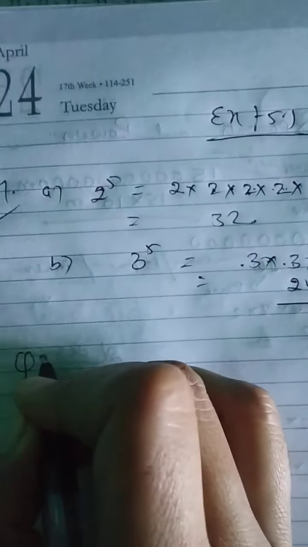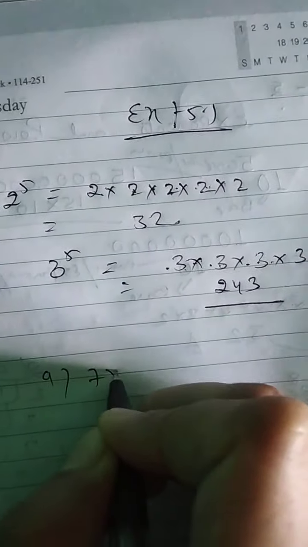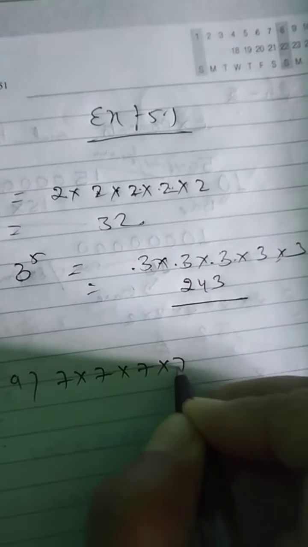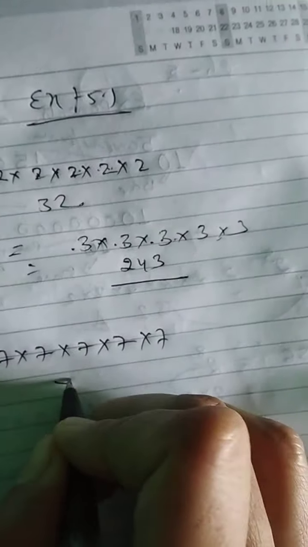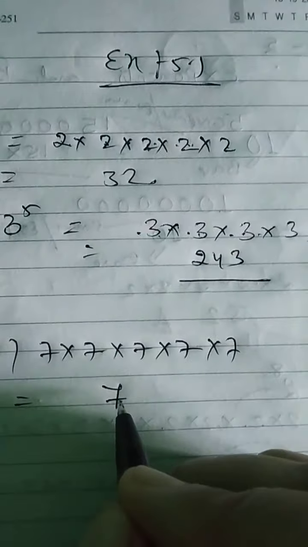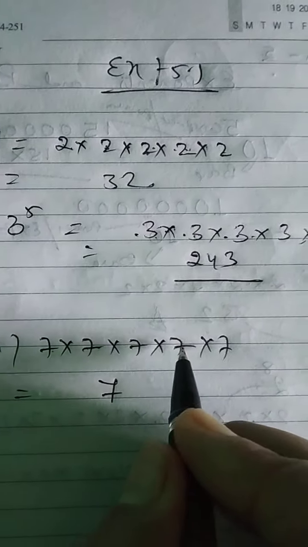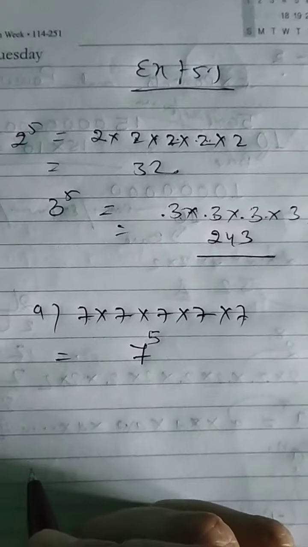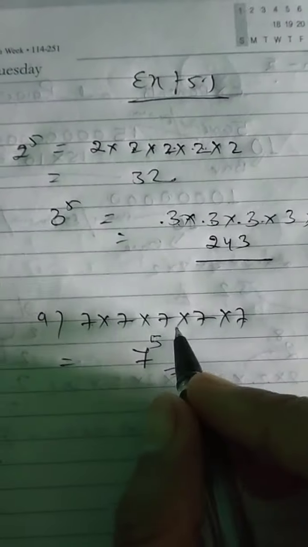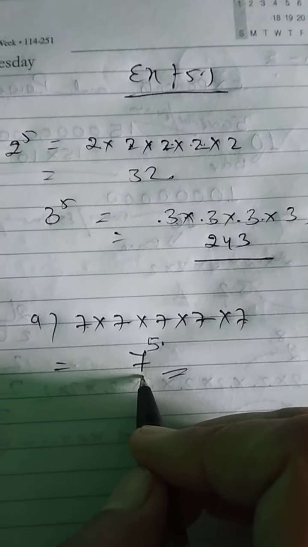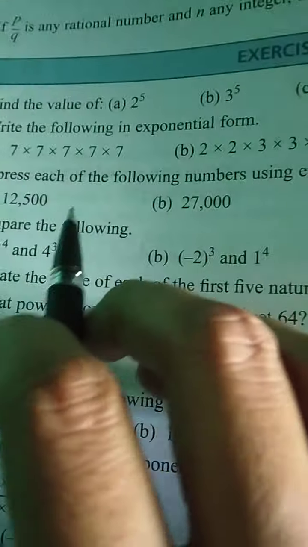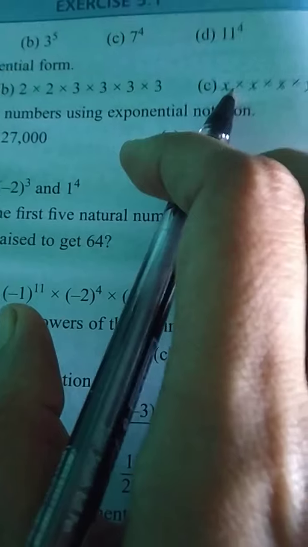Question number 2. Write the following in exponential form. This is a very simple question. You have to write it in exponential form. 7 into 7 into 7 into 7 into 7, 5 times. Exponential means 7 to the power 1, 2, 3, 4, 5: 7 to the power 5. Simple. This is the exponential form. What is its exponent? 5. What is its base? 7. Got it? Similarly, you also have to do B and C.